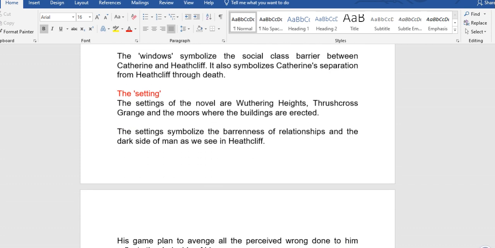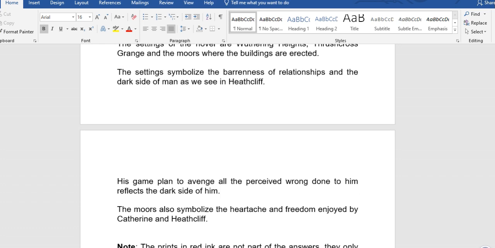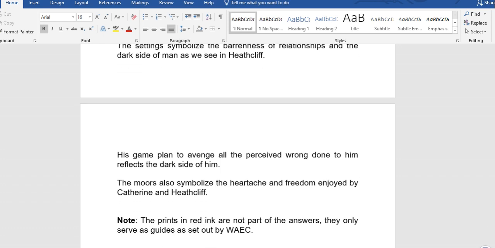Now, the setting. The settings of the novel are Wuthering Heights, Thrushcross Grange, and the moors where the buildings are erected. The settings symbolize the barrenness of relationships and the dark side of man as we see in Heathcliff. His game plan to avenge all the perceived wrong done to him reflects that side of him. The moors also symbolize the ethos and freedom enjoyed by Catherine and Heathcliff. So, those are the answers to the question.